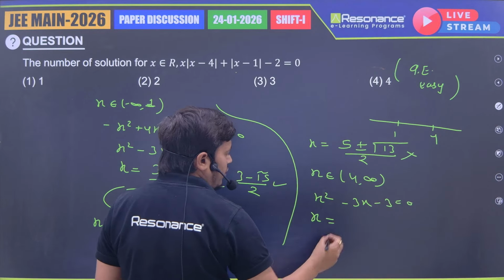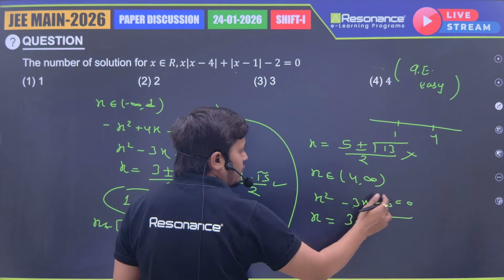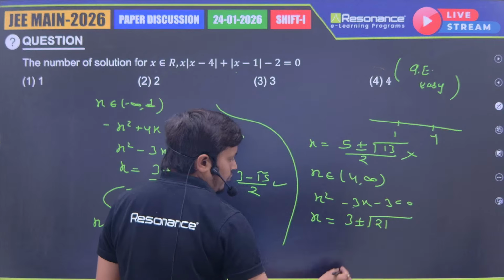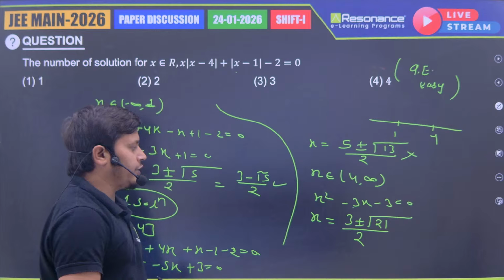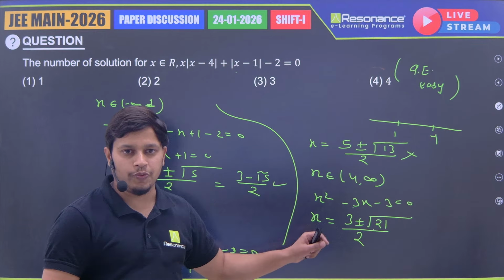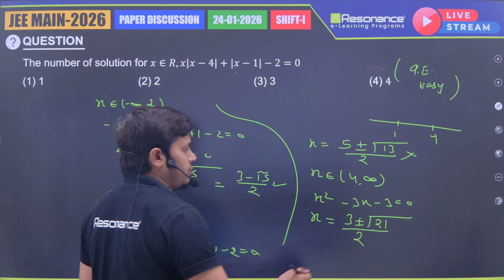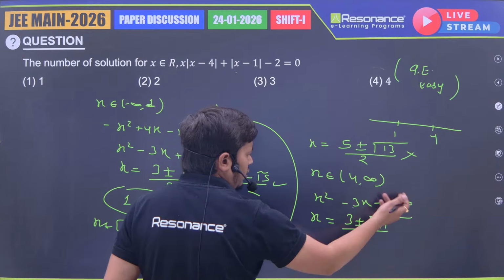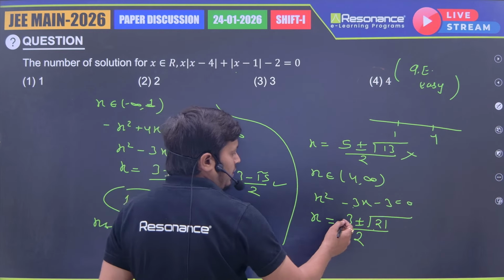I'm going to get the value of x as minus b plus minus root b square minus 4ac, with 9 and 12, that is 21, by 2a, that is equal to 2. Okay, now root 21 is 4 point something. Root of b square minus 4ac, 9 and 12, is root 21, and this is the value 3 plus root 21.